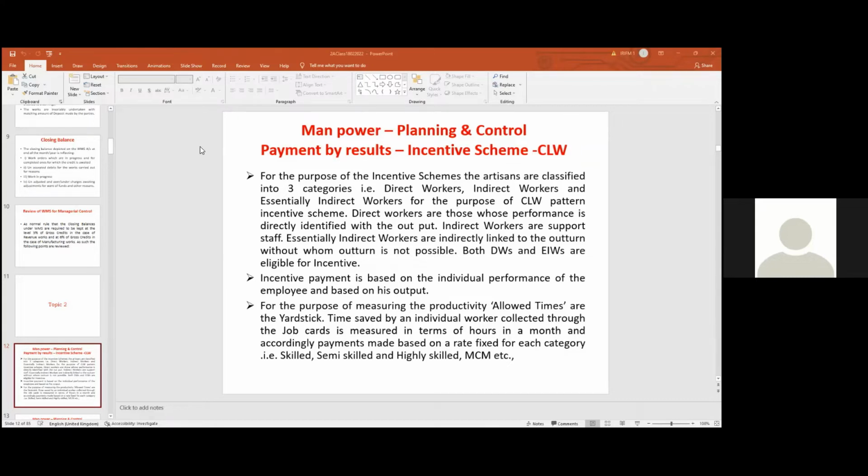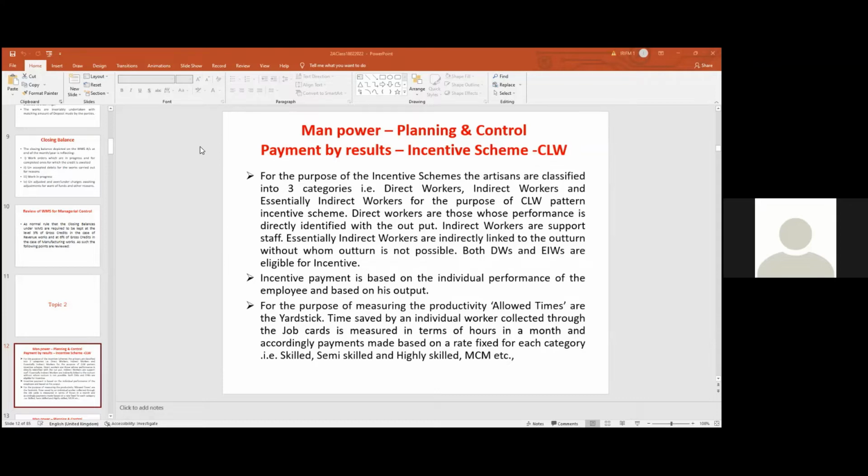Time is the yardstick for measuring productivity.